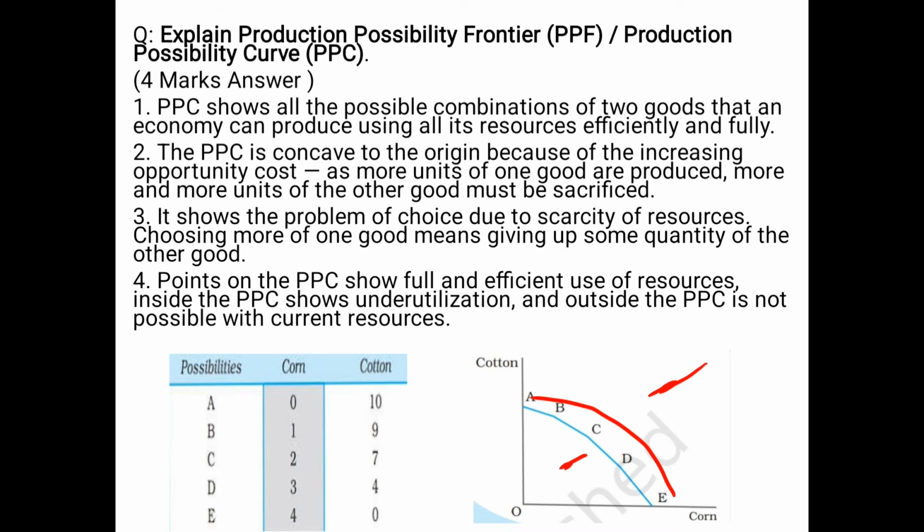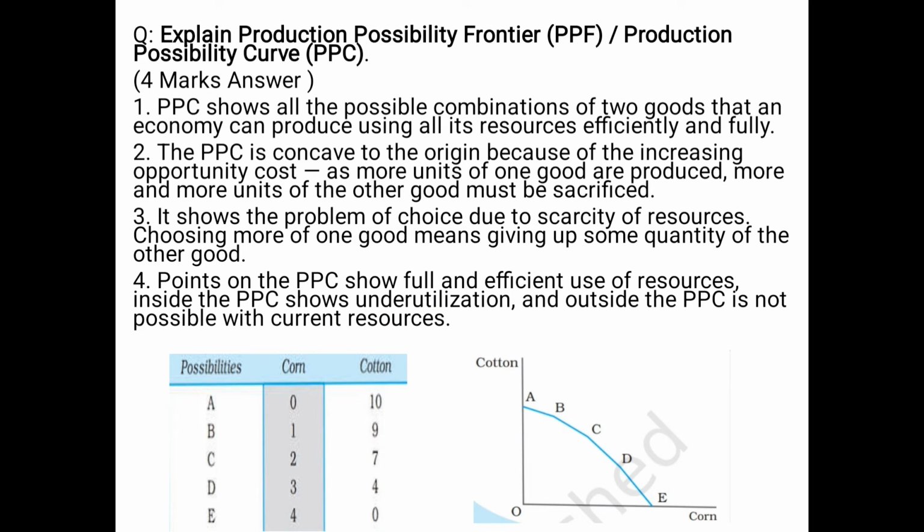So this is the PPC curve. As you can see, A, B, C, D, E is the PPC curve. Below this is underutilization, and above this it is not possible to produce with the currently available resources. And here you can see the table with corn and cotton, it's all about transformation. That is why the PPC curve is also called the transformation curve. If you have to increase the production of one good, then you have to give up the quantity of the other good. So this is all about the production possibility curve.